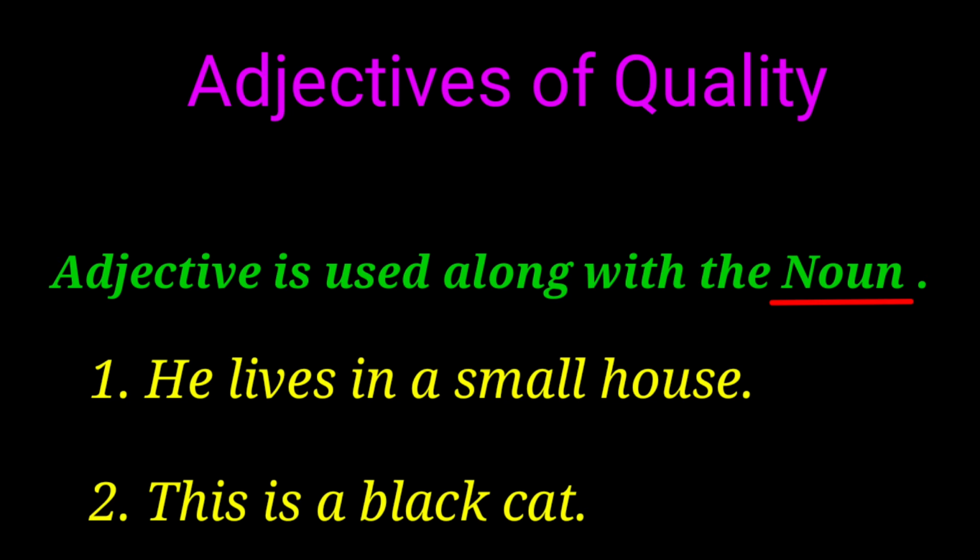This is a black cat. Here, the adjective small is used along with the noun house. That means the noun comes soon after the adjective. Here, the adjective black is used along with the noun cat. So, attributively means the adjective is used along with the noun.